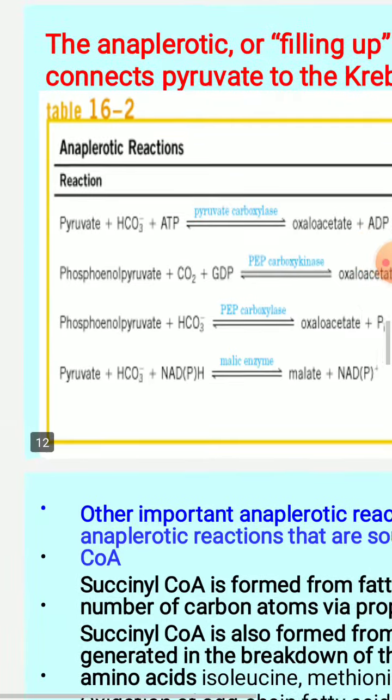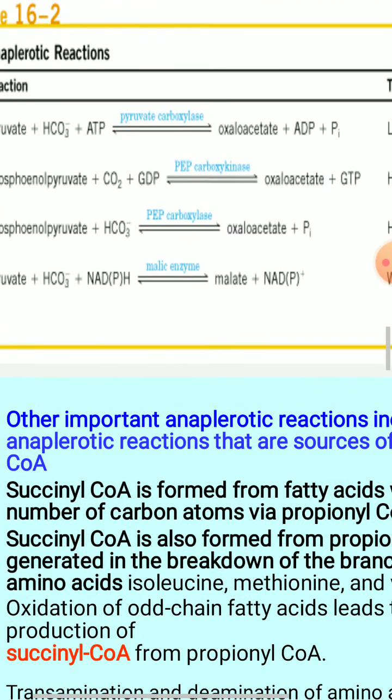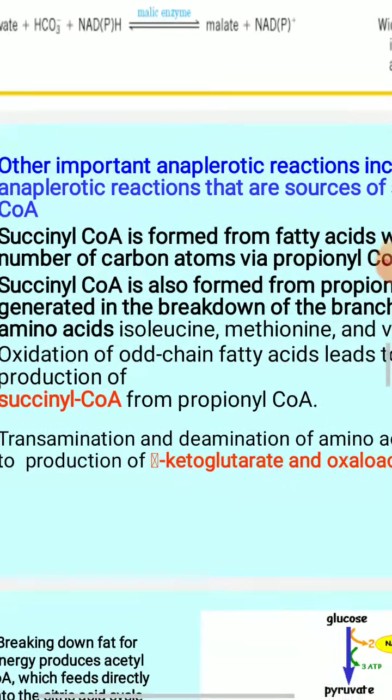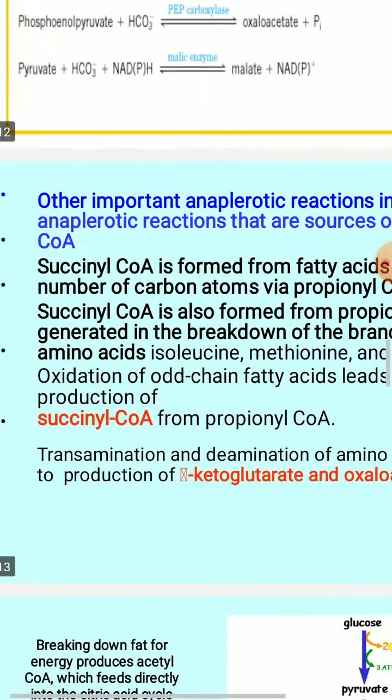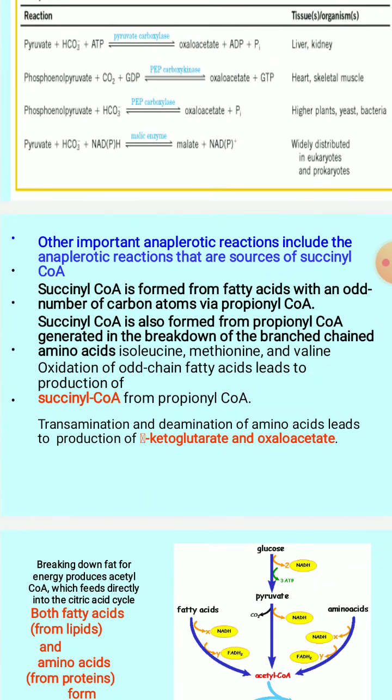So these are all the anaplerotic reactions which you can come across, and other important anaplerotic reactions involve the sources of succinyl CoA. Succinyl CoA is formed from fatty acids with an odd number of carbon atoms via propionyl CoA, as I showed you in the last slides.